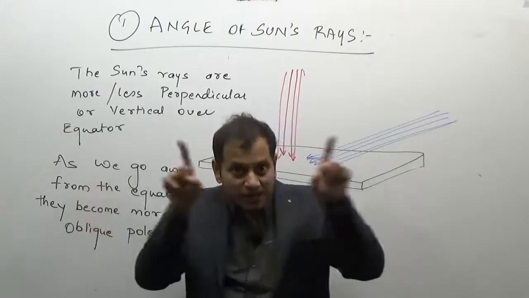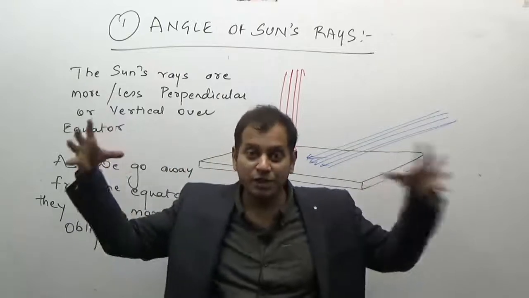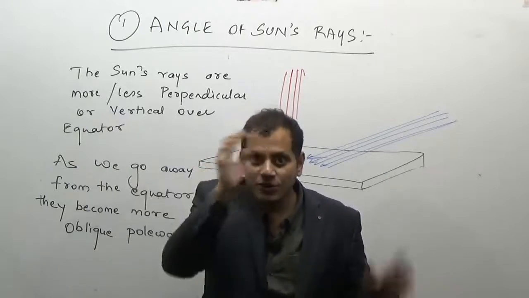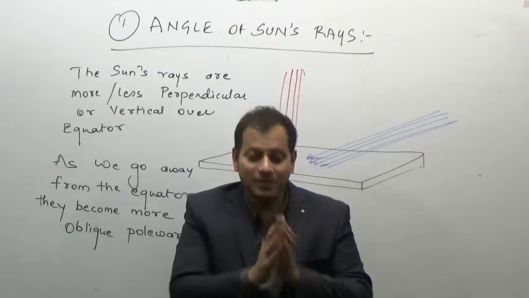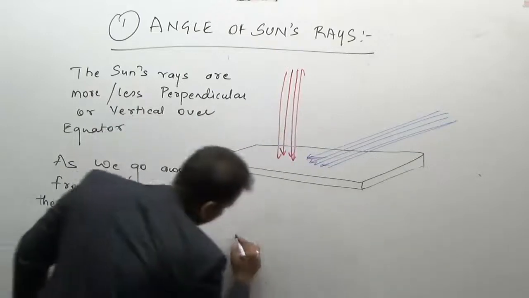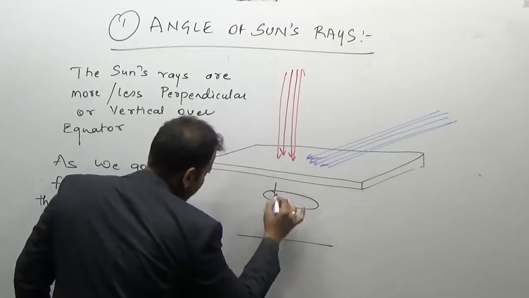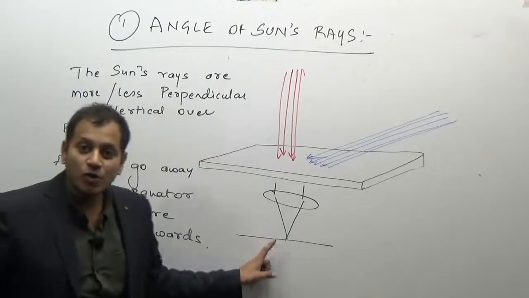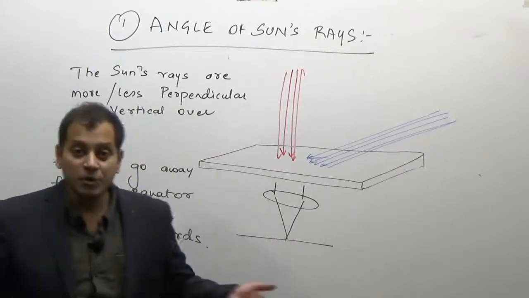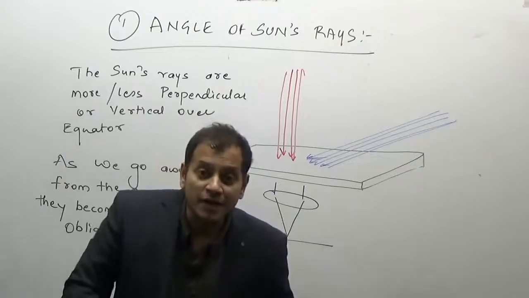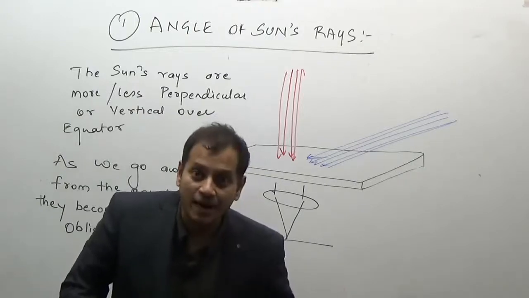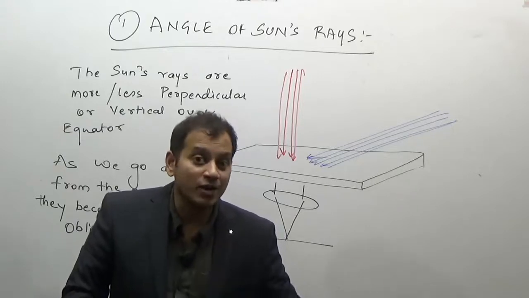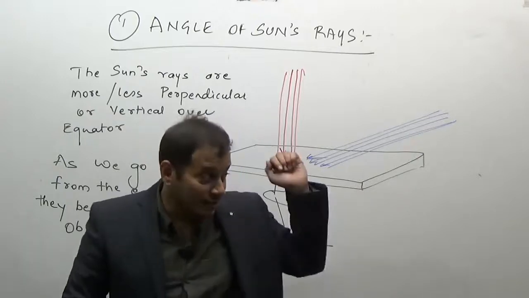That means the piece of paper which used to receive sun rays in a diffused manner, by the use of the magnifying glass, you used to concentrate the sun's rays on the piece of paper, resulting in burning of the paper. Now, why did the paper burn? Because the amount of heat or energy received per unit area of the paper was more when there was a concentration.